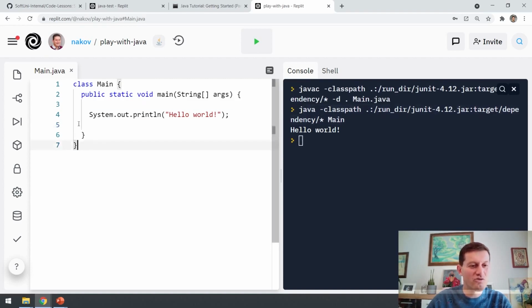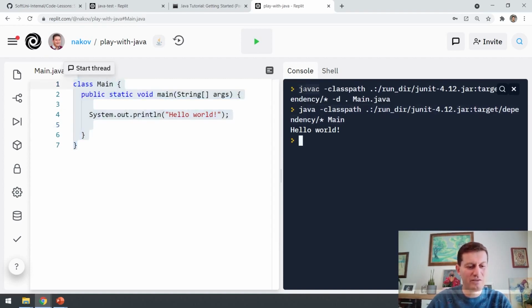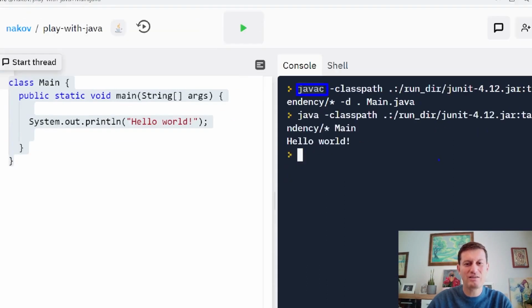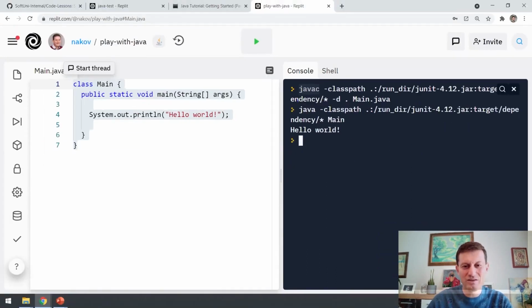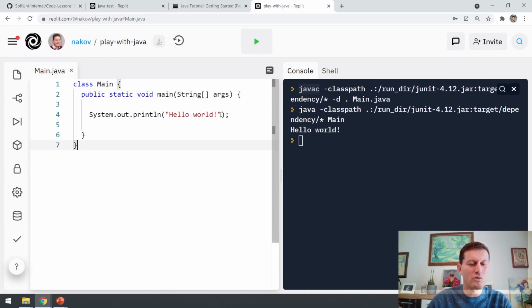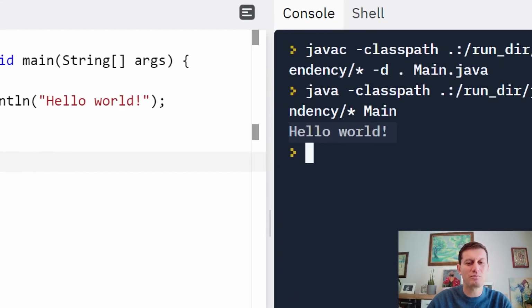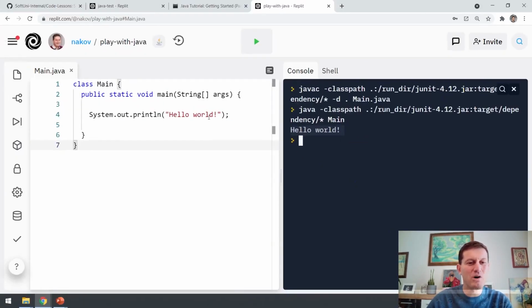To compile this Java program, we use the javac compiler, and to run it, we use the java command. When we run this, this is the output: Hello world. We can modify this program by printing something else.